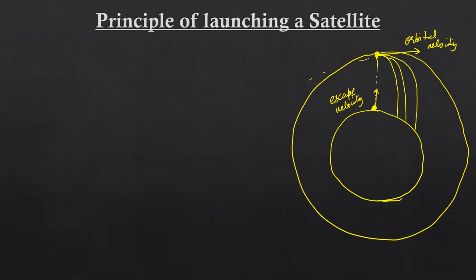So if we throw the body from that particular height in the horizontal direction, the velocity must be such that the body must not strike the earth surface. So what we have to do is, we have to find the orbital velocity. So to find the orbital velocity, suppose